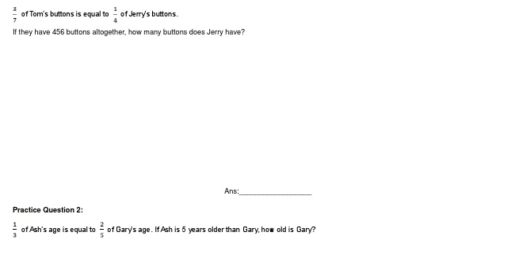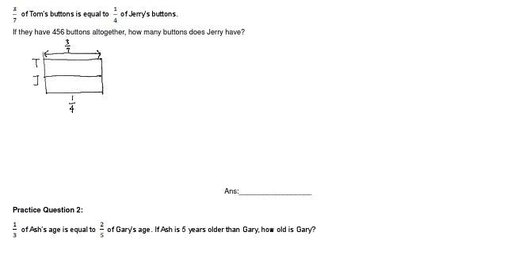3/7 of Tom's buttons is equal to 1/4 of Jerry's buttons. If there are 456 buttons altogether, how many buttons does Jerry have? So I draw a model for Tom and I draw a model for Jerry. So since they are equal, I draw the model showing that they are equal. So this is 3/7 for Tom, and this is equal to 1/4 for Jerry.